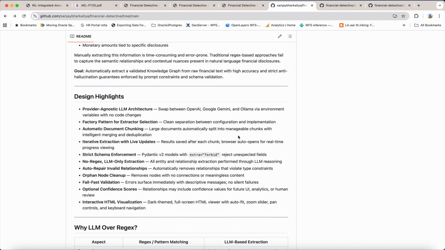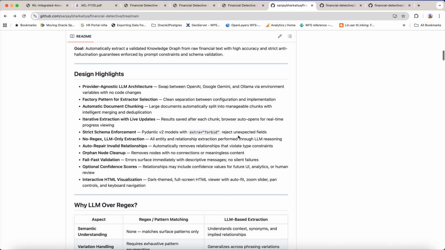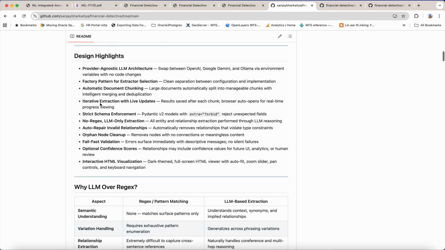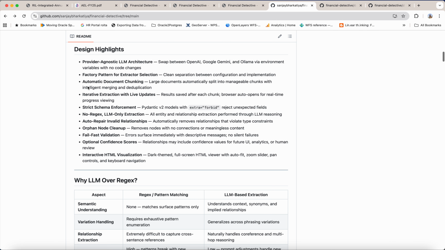The design highlights considered here are a provider-agnostic LLM architecture. It swaps between OpenAI, Gemini, and Llama with environment variables and no code change. There is a factory pattern for extractor selection, automated document chunking, iterative extraction with live updates in the browser, and strict schema enforcement through Pydantic v2 with extra equal to forbid to reject unexpected fields.